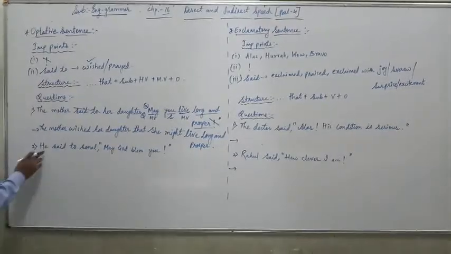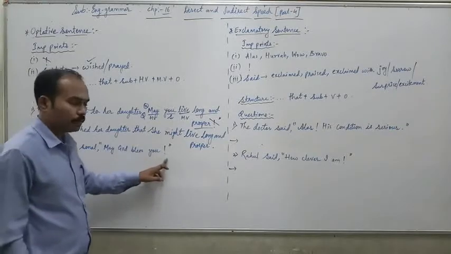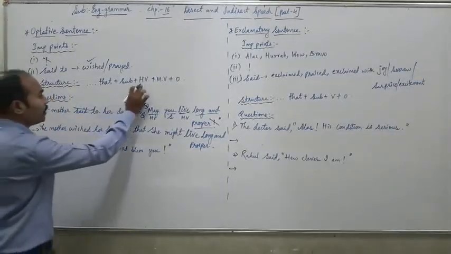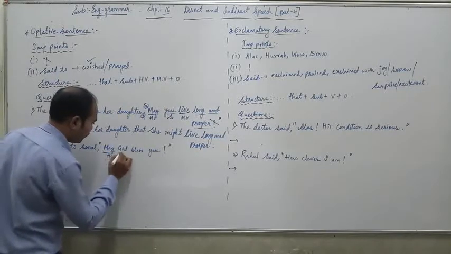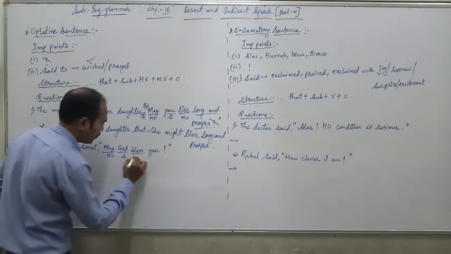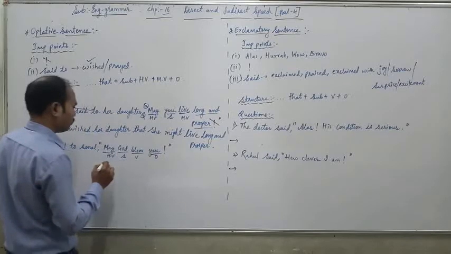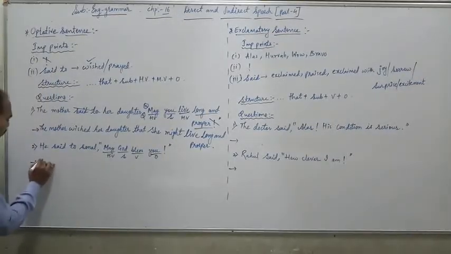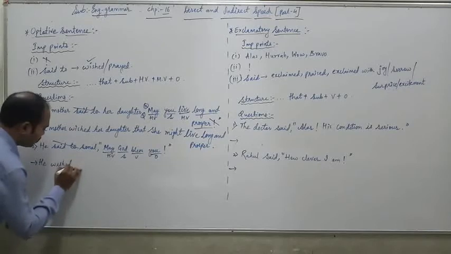Now question number 2: He said to Sonal, "May God bless you." Let us change it. Before that, underline the helping verb, main verb and subject. Helping verb is may, subject is God, bless is the main verb, and the rest is the other word. Now start. He, in place of said to, you will write wished.